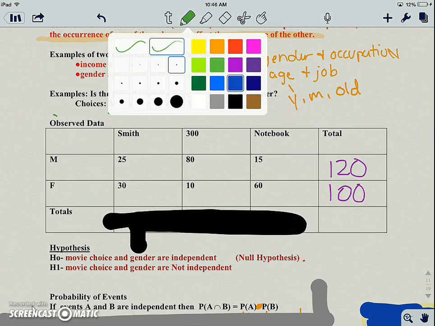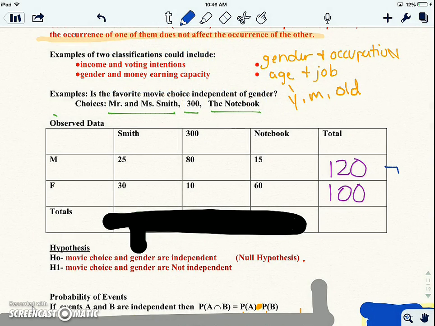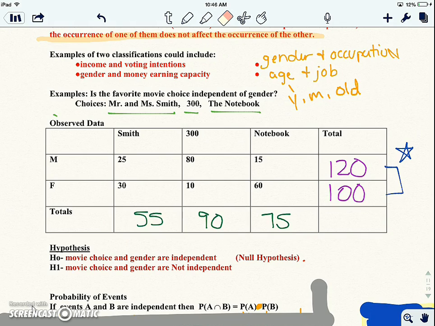Key thing. Notice that these two numbers are not the same. As well as these. And these could have ended up the same. But we don't rig it. If we're looking at gender, we don't do 100 men and 100 females. You just go out and ask a population. If you rig it so that these two numbers are the same, you actually invalidate the test. So you just have to ask who's out there.